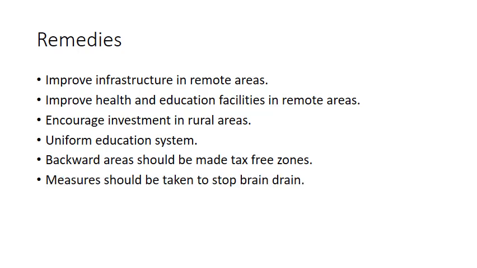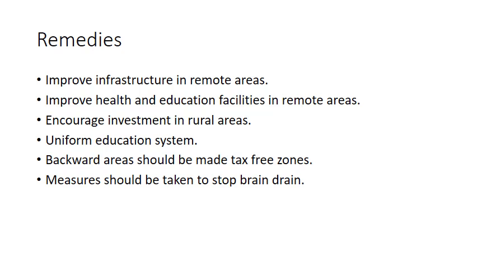And last but not least, one of the most important things that we could do to minimize economic disparity is that measures should be taken to stop brain drain. Mostly the technical people and highly educated people don't prefer to work in remote areas, and because of this those areas remain backward.